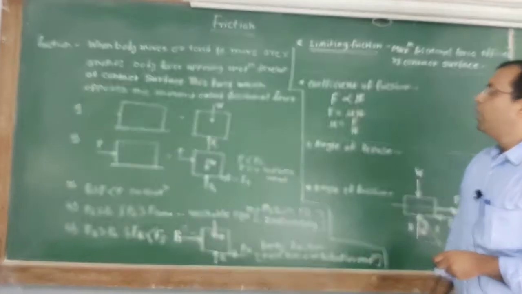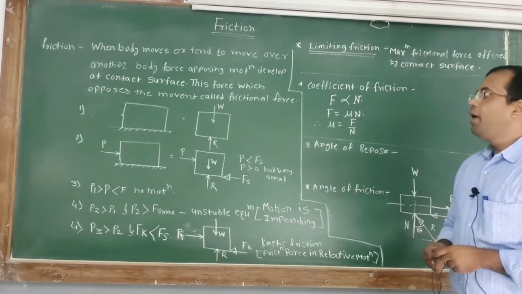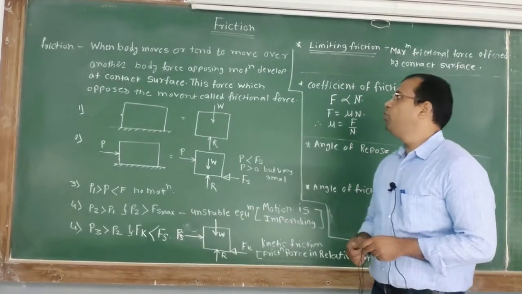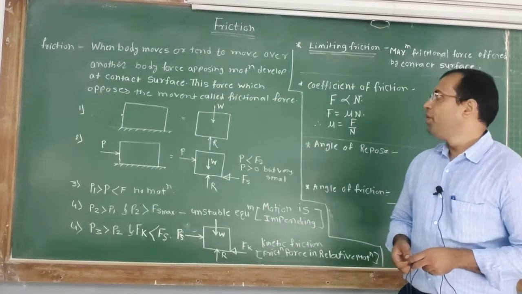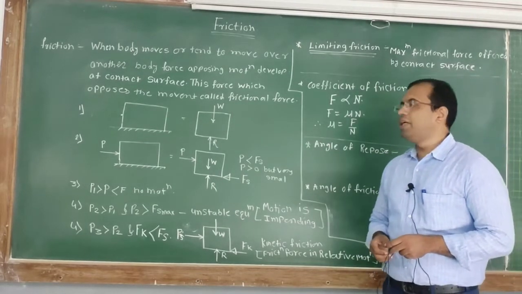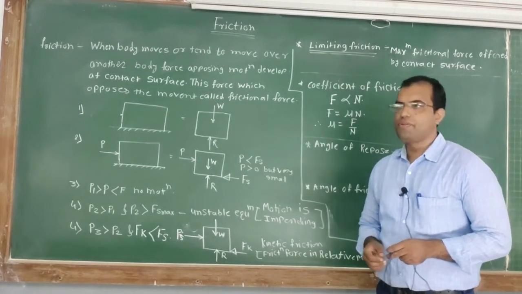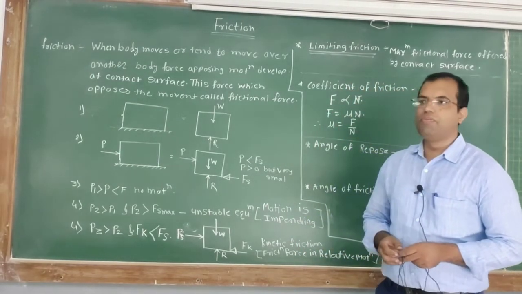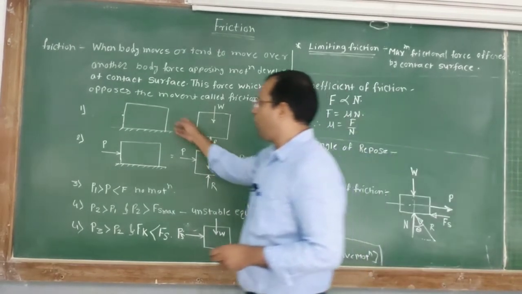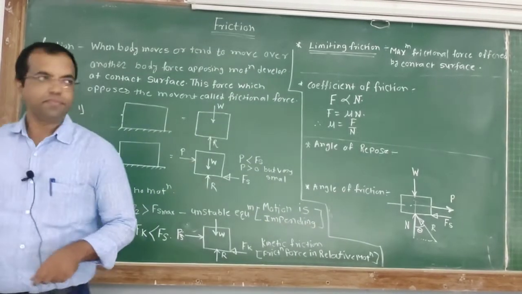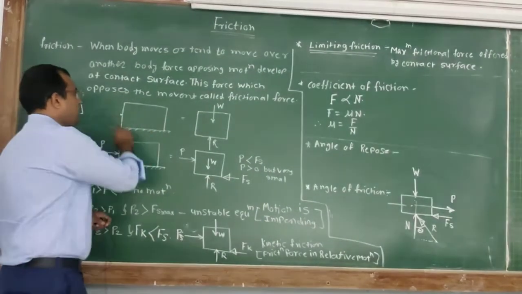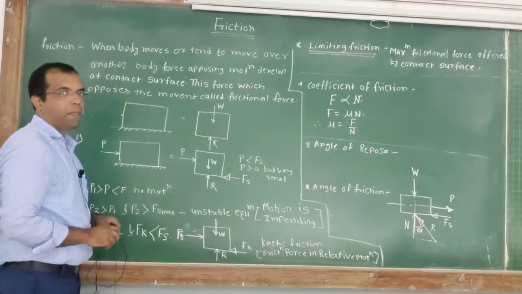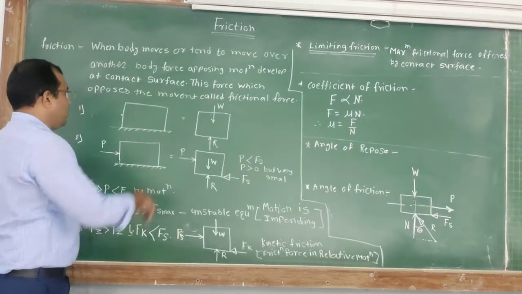So what is friction? When a body moves or tends to move over another body, a force opposing the motion develops at the contact surface. This force which opposes the motion is called frictional force. If you observe this body, it is simply at rest.